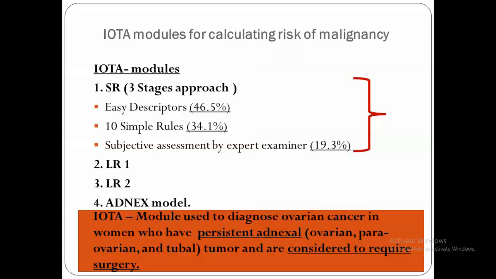We use them to diagnose persistent adnexal masses, whether ovarian, para-ovarian, or a tubal tumor, that are considered to require surgery. Whenever we are dealing with persistent ovarian or adnexal masses, and we say let us do surgery for them because they persist for 2 or 3 months, we will apply these IOTA modules.